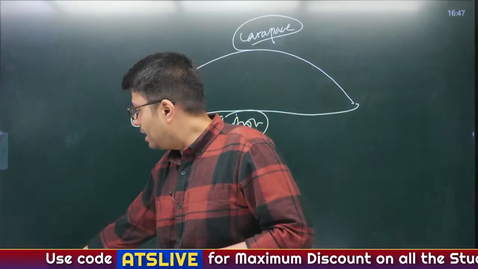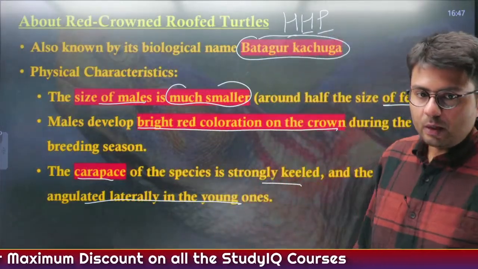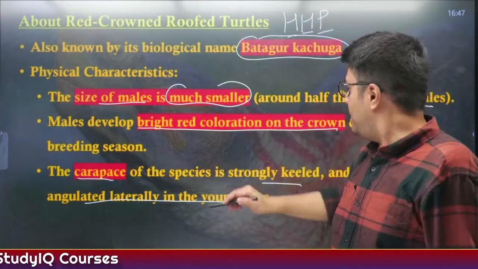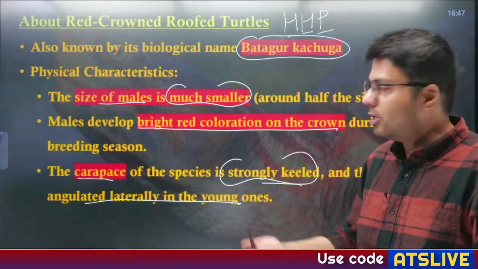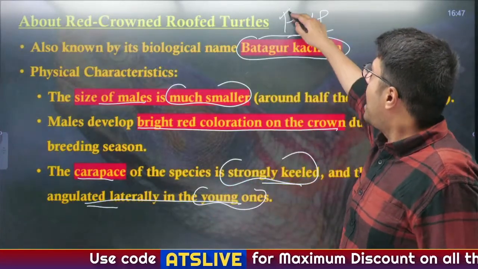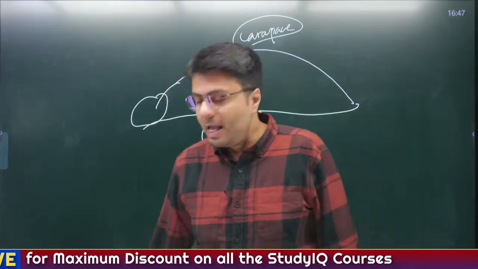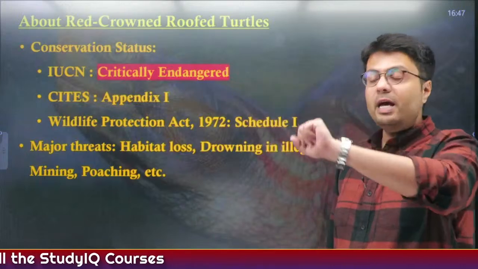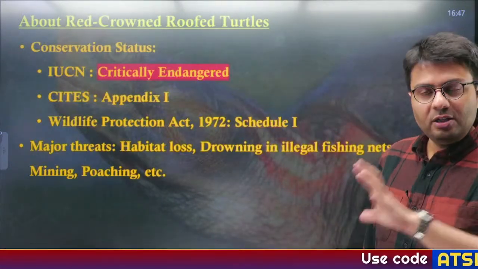Yes, you are right. Chambal is the tributary of Yamuna. Now the carapace of the species, that is the upper covering of the species, is strongly keeled, and the plastron, which is the bottom half of the turtle, is angulated laterally in the younger one. So this is the habits of these species that you need to remember. Now, what are their important habitats, which I have already told you? Their habitats are in the Chambal River Ghadial Sanctuary, that is in Chambal.